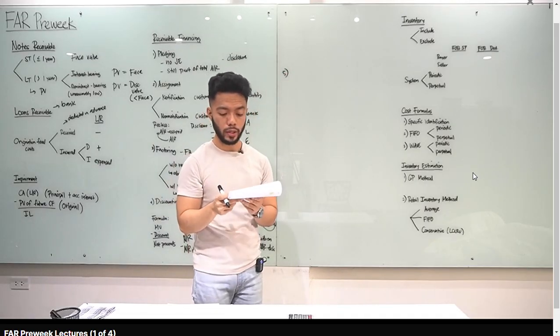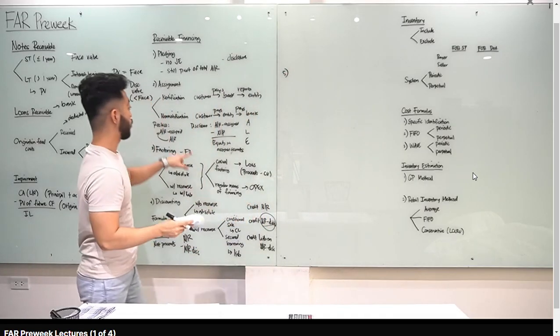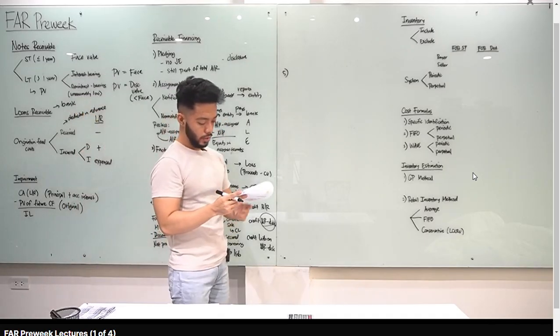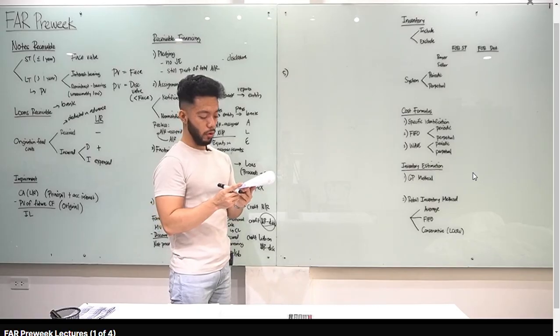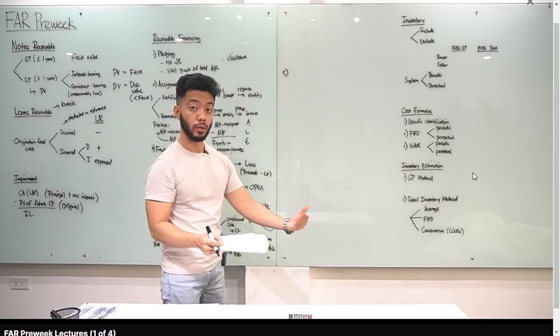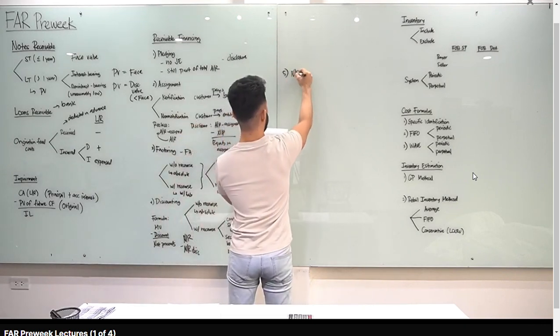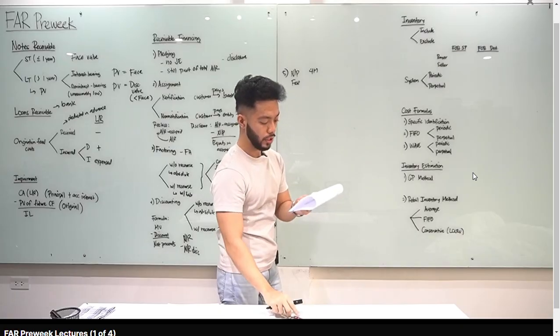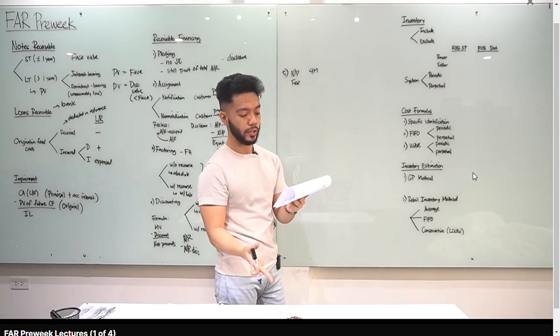The entity will continue to collect the assigned accounts. Ano tawag doon? Non-notification. Si entity pa rin, tayo pa rin yung magko-collect from the customer. Alright, in addition to the interest on the note, the bank also charged a 5% finance fee deducted in advance on the assigned amount. So again, kapag assignment, maglo-loan tayo. How much yung notes payable or loans payable natin? 4 million. Pero may fee yan, which is 5%. Tama? Sabi, the 5% finance fee deducted in advance on the assigned amounts.